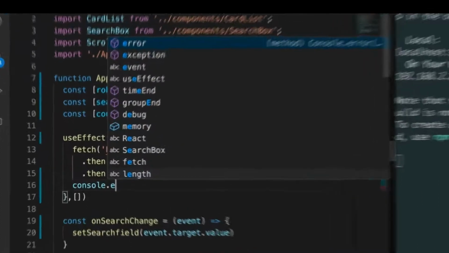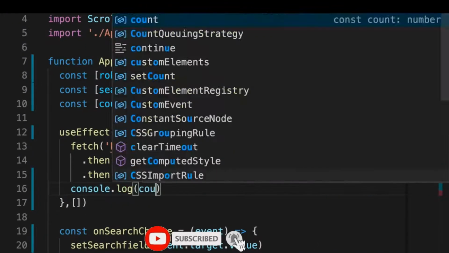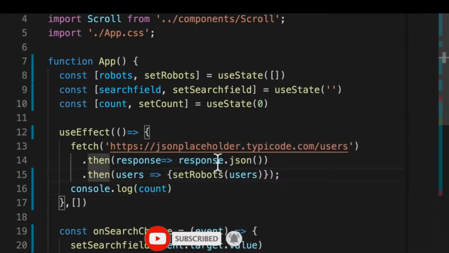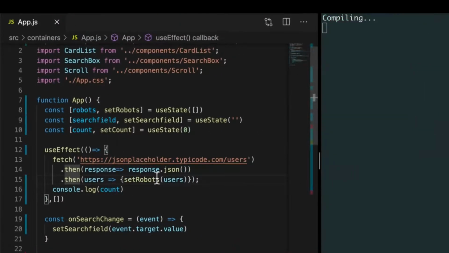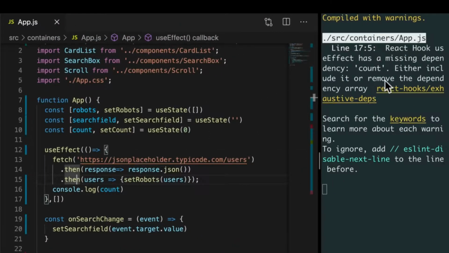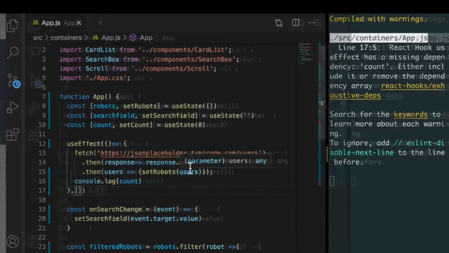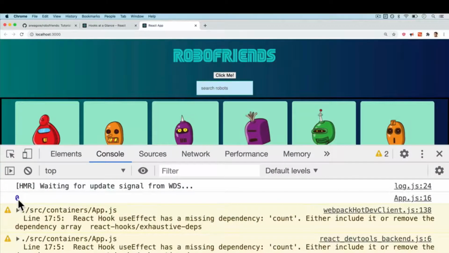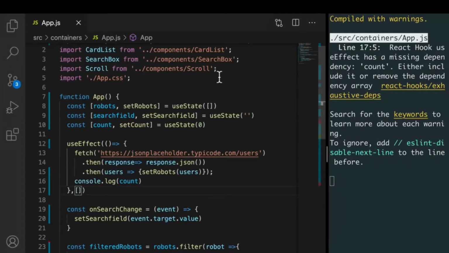If I do console.log count, okay, if I save this, we should understand what the error is, or the warning that we get on the right side. Hey, how come inside of useEffect you have count, but you're not adding anything in here? Let's just save this and see what happens. If I go over here, see that I have 0. If I click me, nothing happens. And why is that? You should be able to answer that, right?